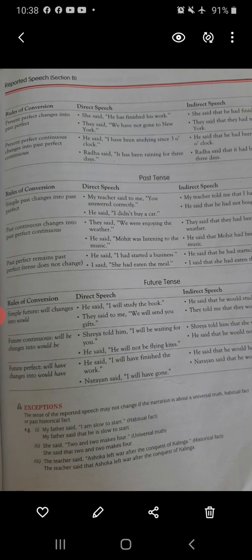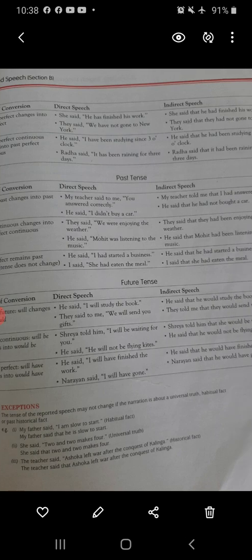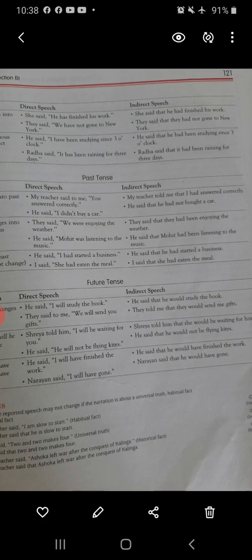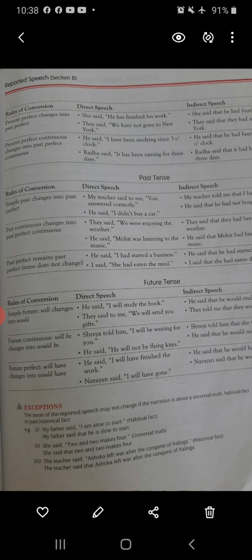Now for future tense, simple future means future indefinite. Will changes into would. He said, I will study the book. He said that he would study the book.